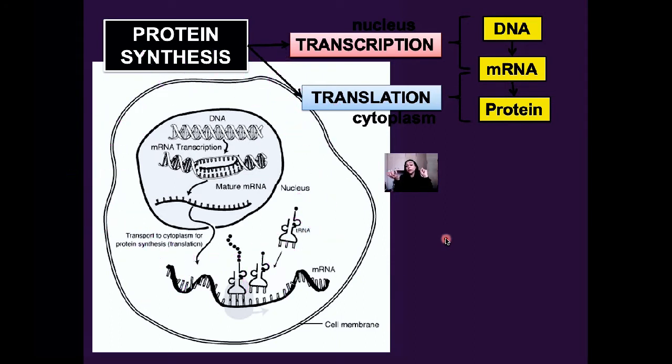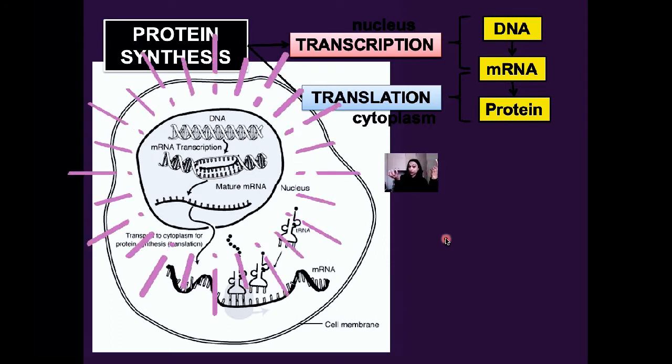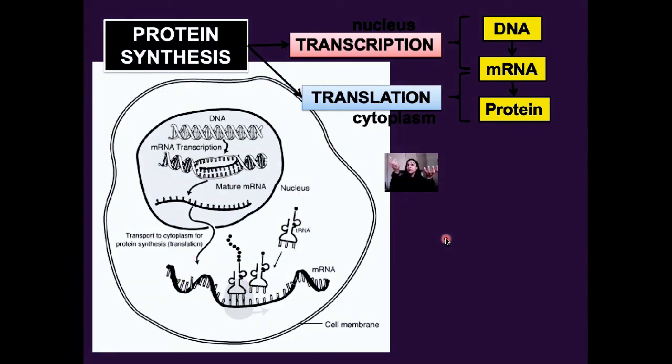He is the one that's going to be responsible for making the protein. But the ribosome needs the recipe on how to make a protein. The DNA is like a reference book in the library. It cannot leave the nucleus, enter the cytoplasm, and give this information to the ribosome so that the ribosome can make the protein. The DNA cannot do that.